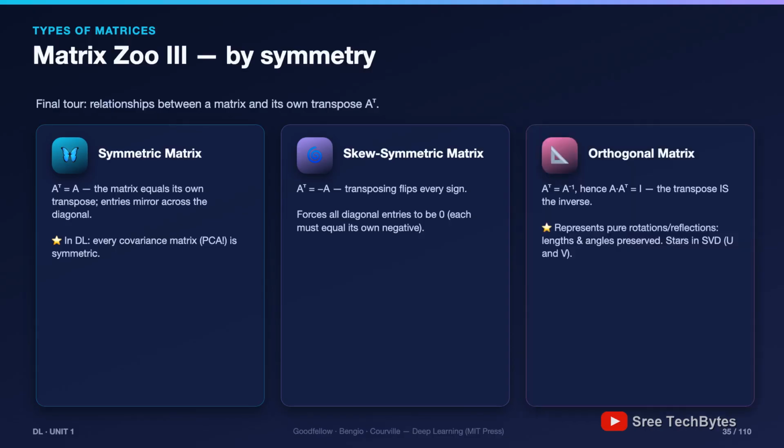And the orthogonal matrix, the gold of numerical computing. Its transpose is its inverse. A transpose A gives the identity. Geometrically, these are pure rotations and reflections. They preserve all lengths and angles. And practically, inverting one is free, just transpose it. Remember orthogonal especially. In singular value decomposition, the U and V matrices are exactly this type.